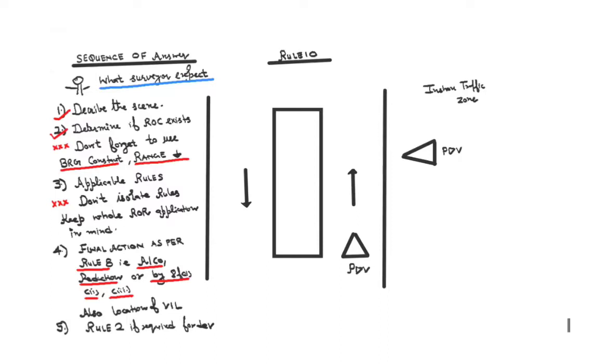Now let's look at this situation. It is very, very simple situation. There is a PDV. So let's now start how I've explained it to you, and I will tell the answer now. So basically, I will start with my answer like this by describing a scene that there is a PDV in a TSS following a general direction of flow. There is another PDV on my starboard side crossing me from starboard to port. Then, if risk of collision is existing, bearing is constant and range is decreasing, I will start thinking about the rules.